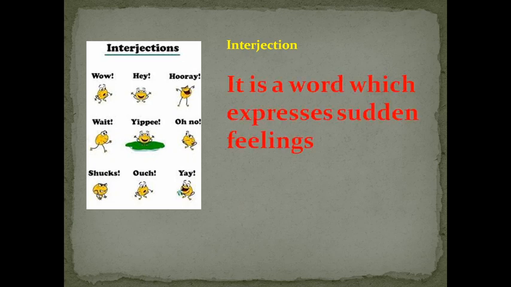For example, wow, oh, hey, or hooray. Let's define interjection. A word which expresses sudden feelings is known as an interjection. For example, alas, bravo, hurrah, shh, hello.